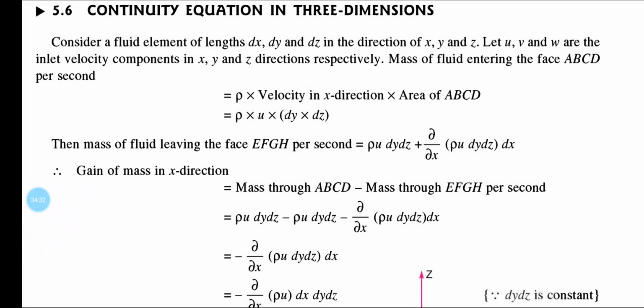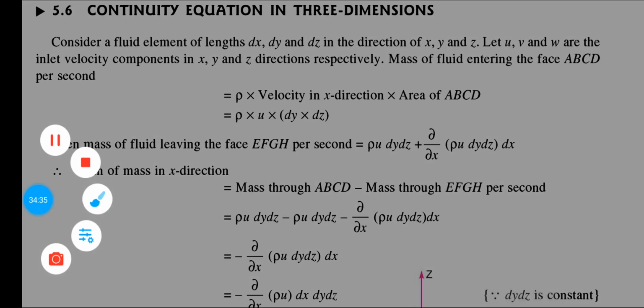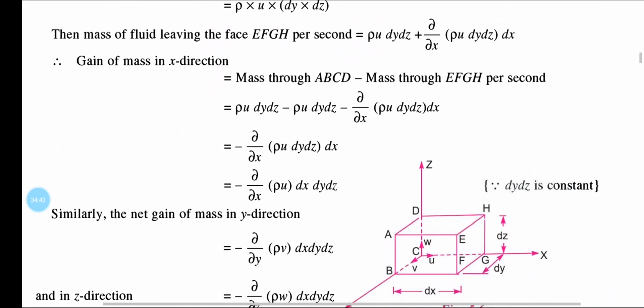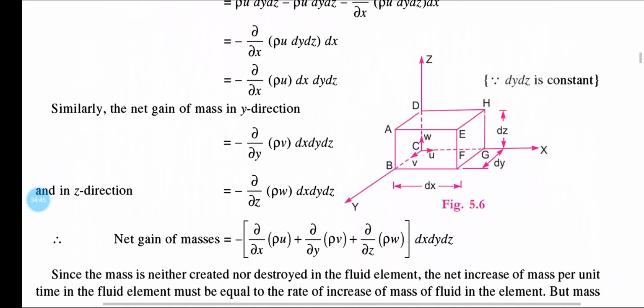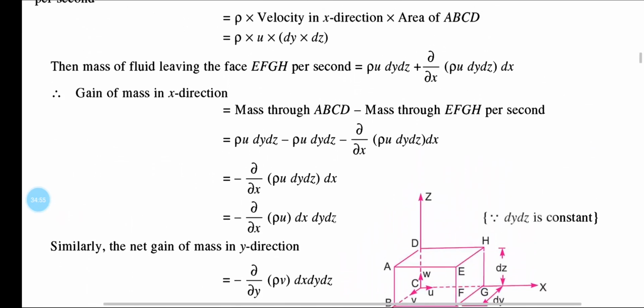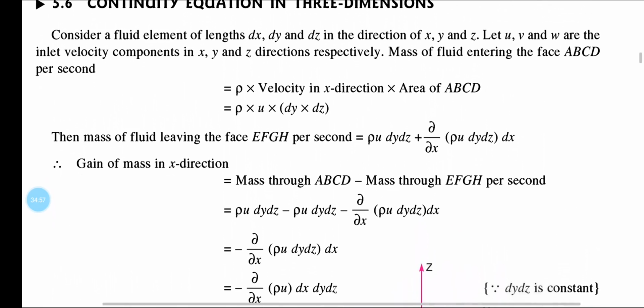Next, it is your continuity equation in 3-dimensional flow. Already I have discussed something here. Basically in 3-dimensional flow, what is the continuity equation, that we have to discuss here. So this is your diagram, x y z direction, and some mass is coming into the system, mass is coming out of the system. Okay, so here you can see the full derivation.